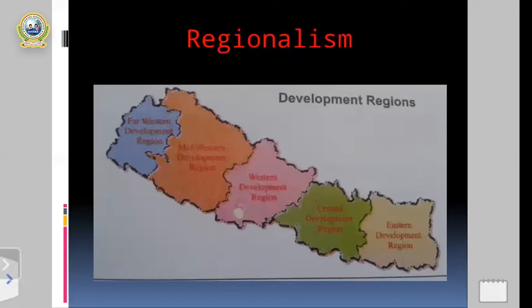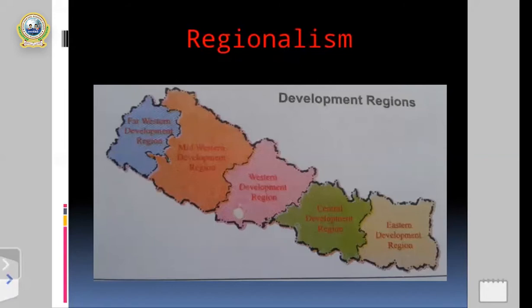That's why, to clarify the definition of regionalism, once again, you can see on the screen, including 5 development regions. There are 5 developing regions. You can see in the map of Nepal: Eastern Developing Region, the first developing region; Central, second; Western Developing Region, third; Midwestern, fourth; and the last one is the Far Western Developing Region.